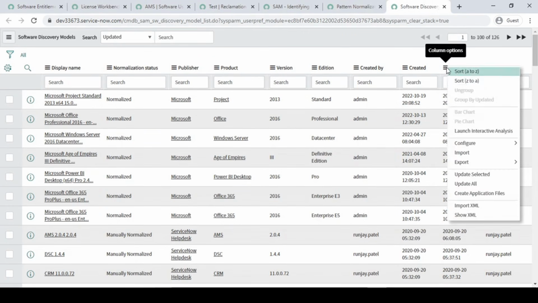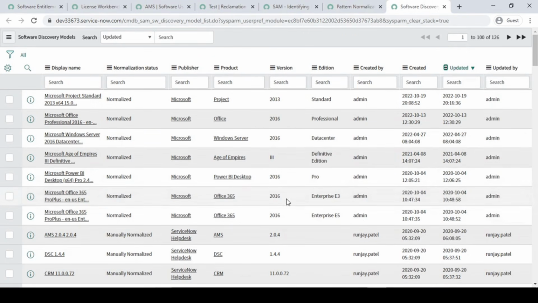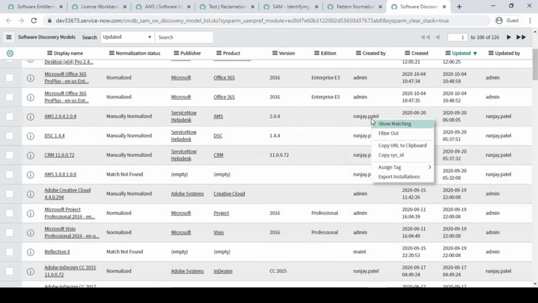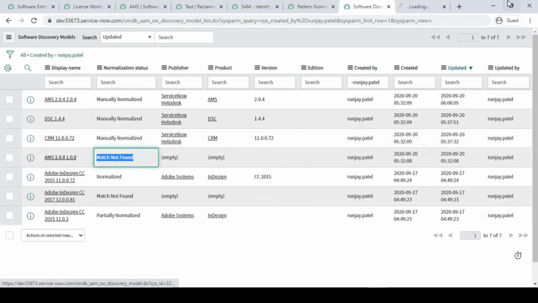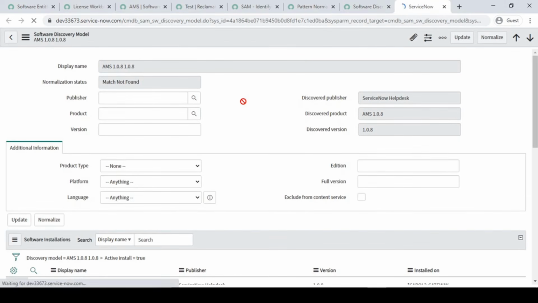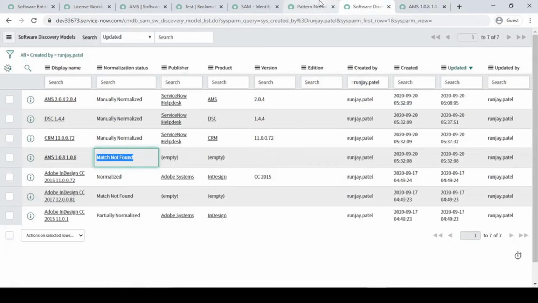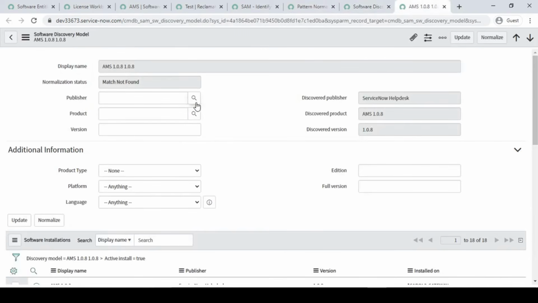Let me do z2a. Here we have it. This one is not normalized, and these two are already normalized. So I'm going to normalize this using this rule. As of now we have not normalized it.